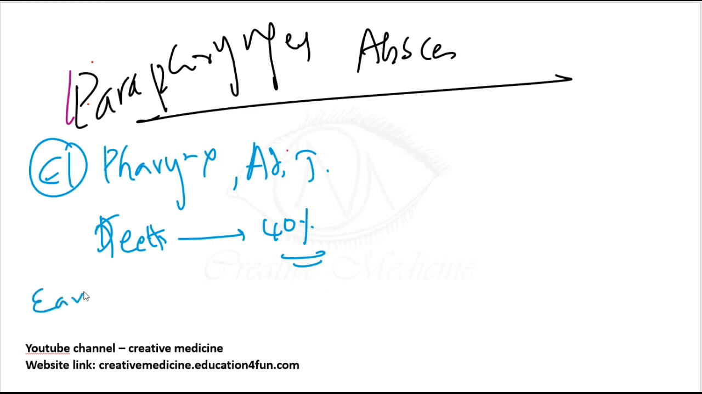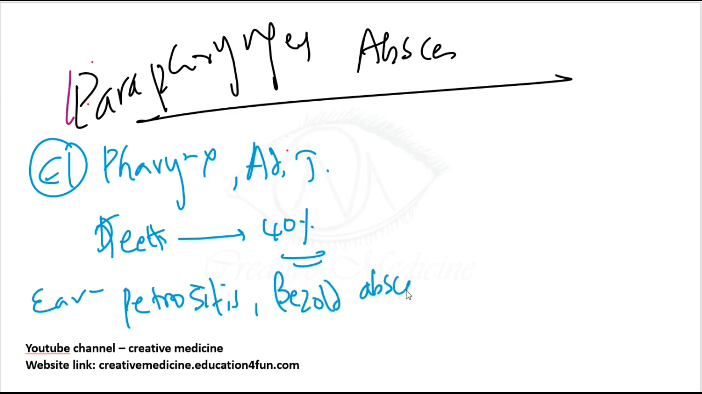In the ear, the patient develops petrositis, and then he will also develop Bezold's abscess. And external trauma like penetrating injuries to the neck can also cause parapharyngeal abscess.